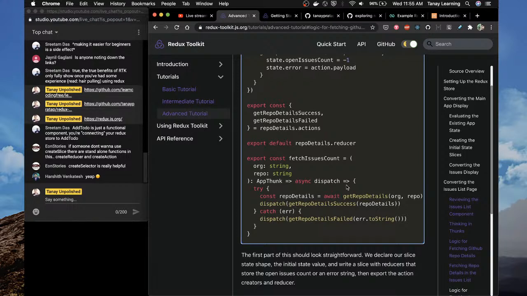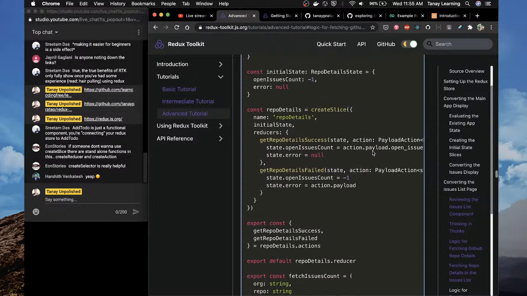What this part is trying to do is get the repo details, that API call, and whenever the repo details come, it's calling this function repo details get repo details success. But to call this action, this is just an action, right? Nothing else, because we saw in create slice these things create actions, these names to reducers create actions, right?